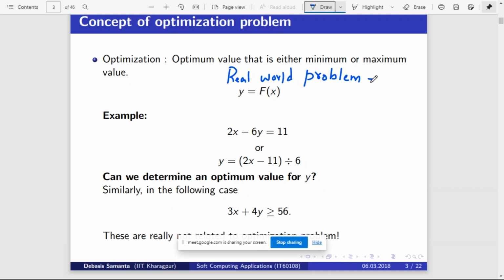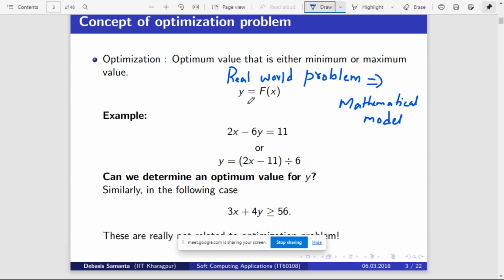First transform the real world problem into a mathematical model. Once you have transformed it, you then have to choose whether it is a maximization problem or a minimization problem. That depends on the type of the problem. In some cases it may be a maximization problem, in some cases a minimization problem.